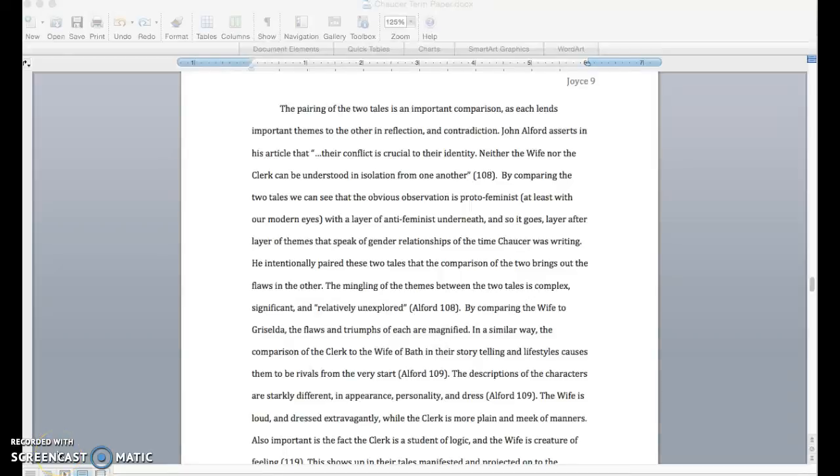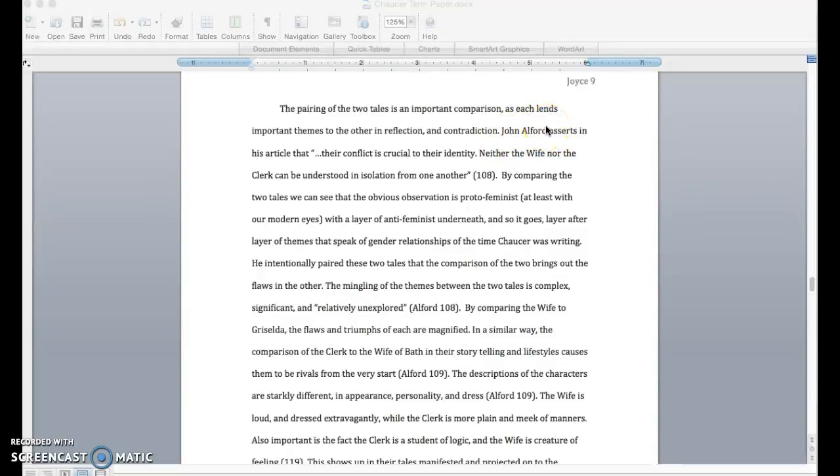What is a citation? A citation is where we give credit where credit is due. We must use citations when we quote another author, or it is considered plagiarism, which is not good. It is considered stealing. Anytime we quote another author from a text or borrow another author's ideas, we must acknowledge the author and where we got the information from. This is what a citation looks like, including the page number and the author's name.